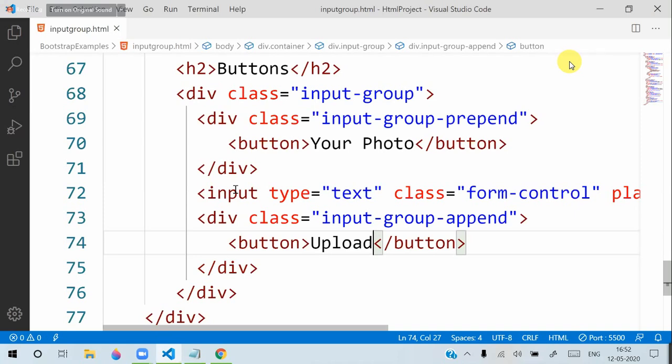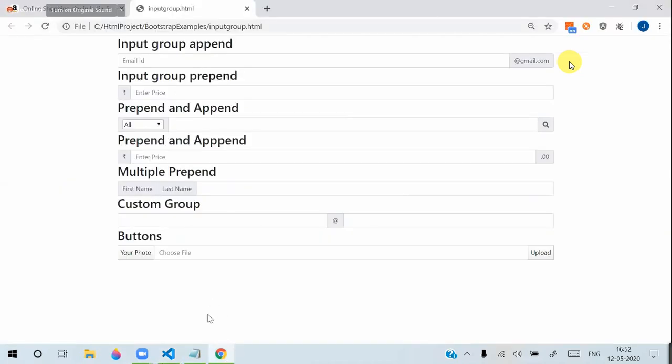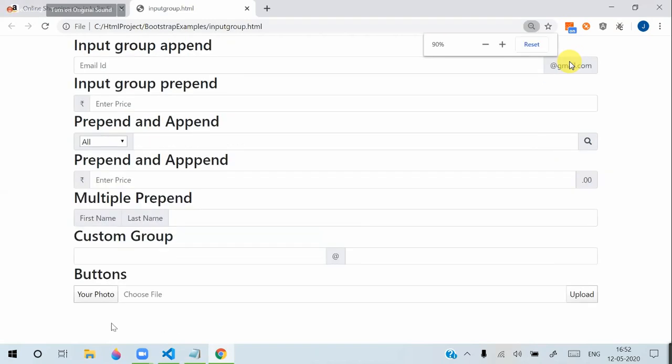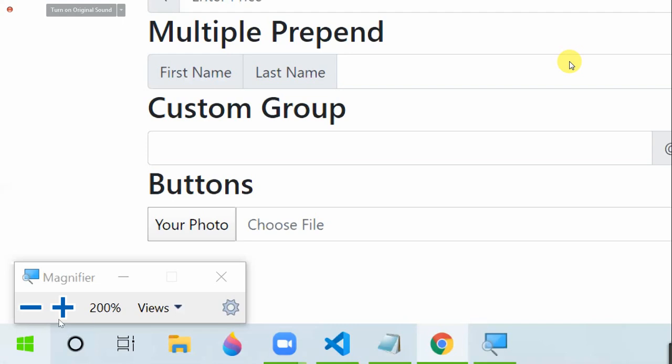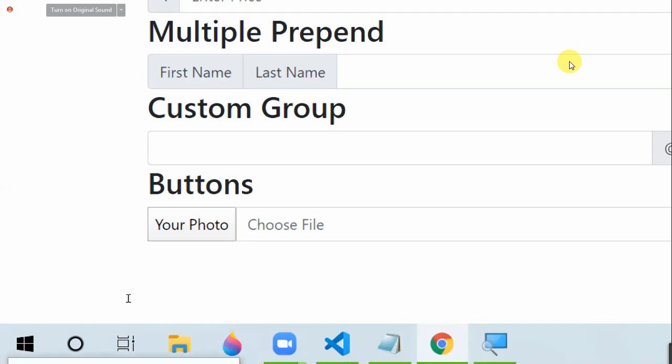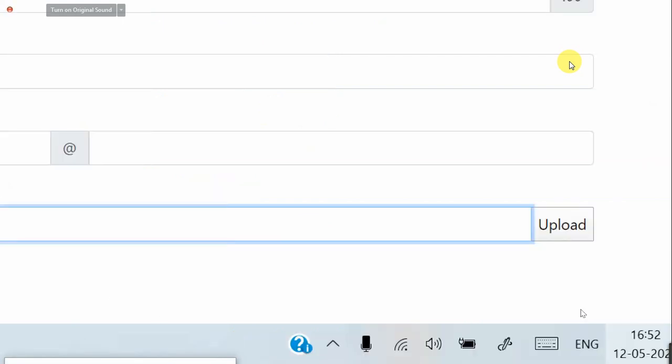Usually, if I do it like this, I am not using any input group text. Then the buttons will be like this. You can see you have this appearance: your photo, and the text box comes in this way, the button is correctly placed, and the right side also correctly placed.